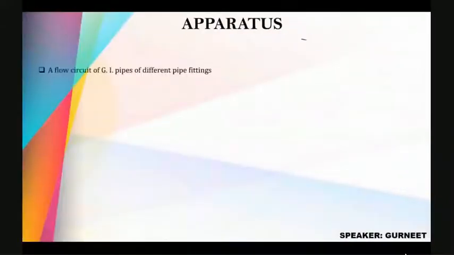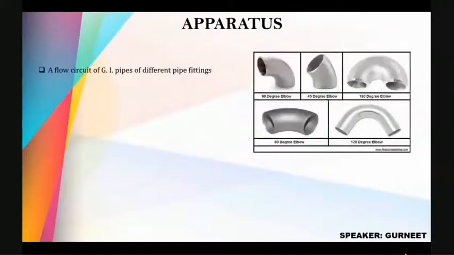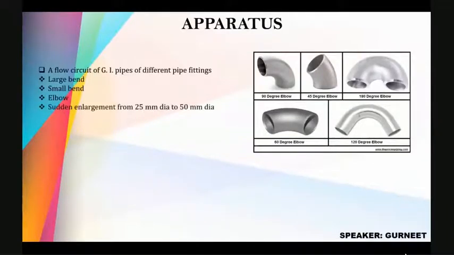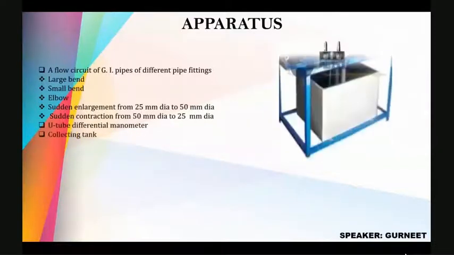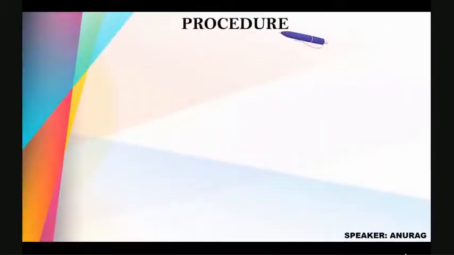A flow circuit of GI pipes of different pipe fittings: large bend, small bend, elbow, sudden enlargement from 25 mm diameter to 50 mm diameter, sudden contraction from 50 mm diameter to 25 mm diameter, and a U-tube differential manometer and a collecting tank. So now I'm going to tell you how we are going to perform this experiment.